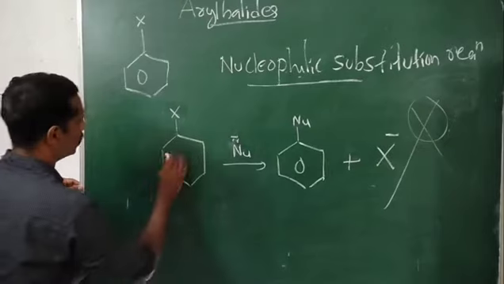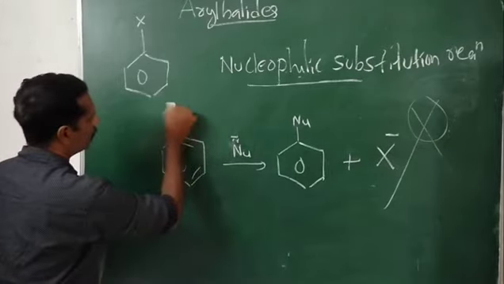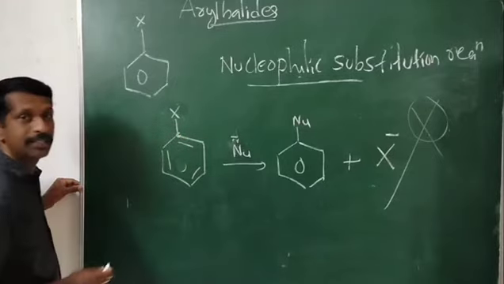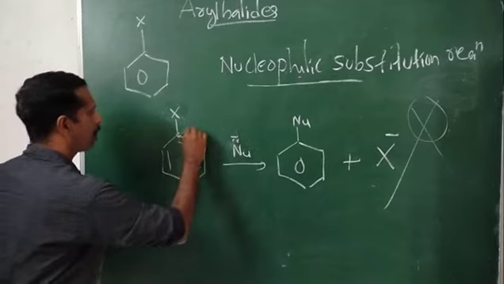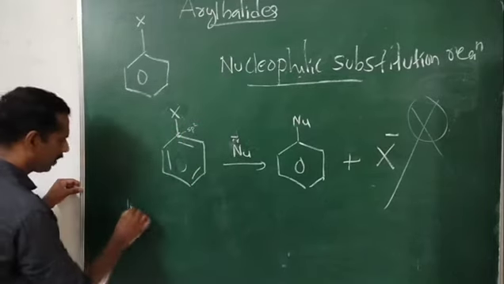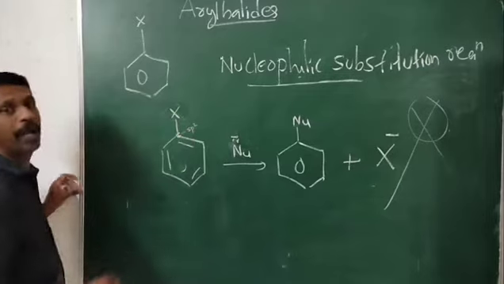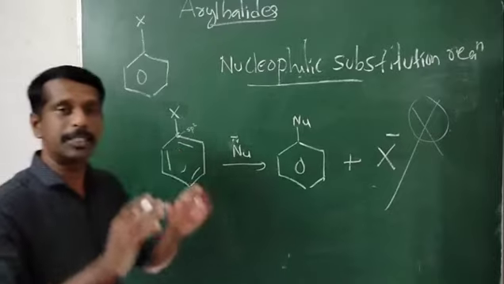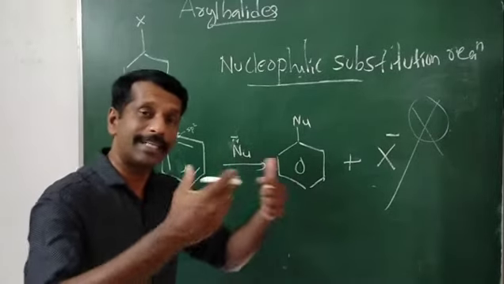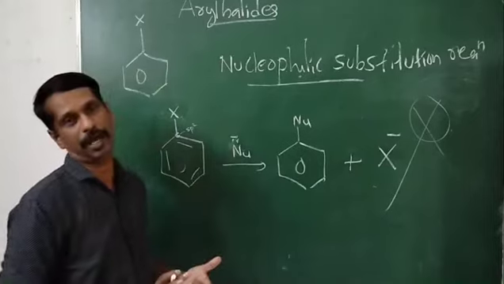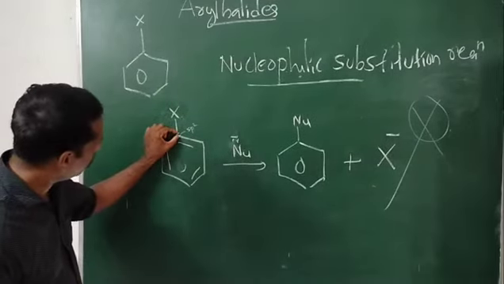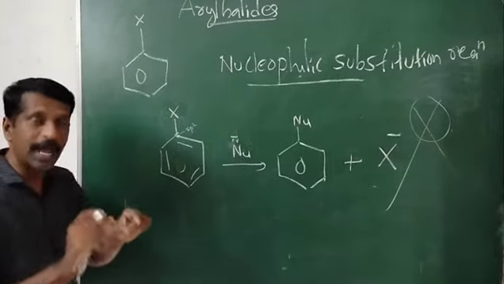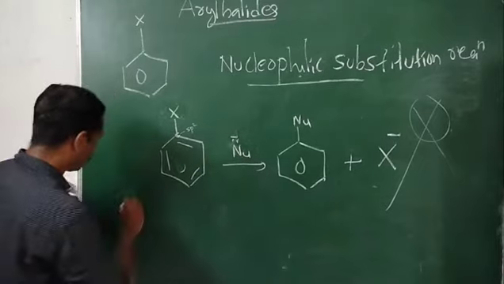First reason, the halogen is attached to this carbon, and all the carbon atoms in benzene are sp2 hybridized. So halogen is attached to an sp2 hybridized carbon, and this sp2 hybridized carbon is more electronegative than an sp3 hybridized carbon. Since the sp2 hybridized carbon is more electronegative, this bond will become shorter and stronger.